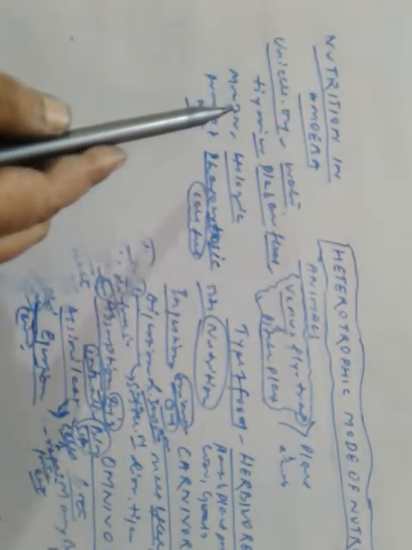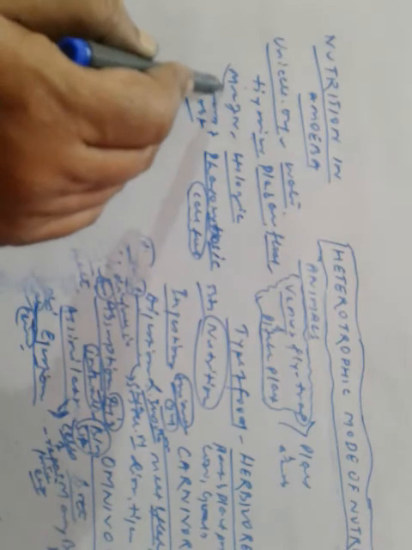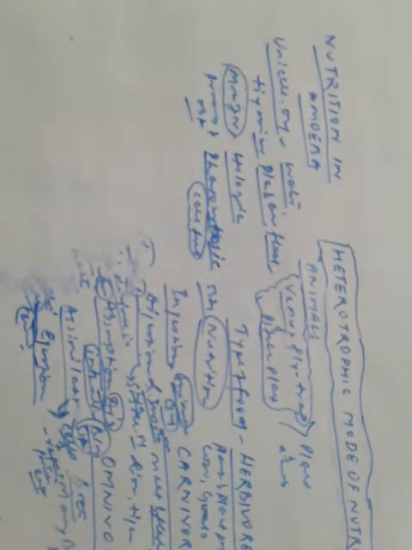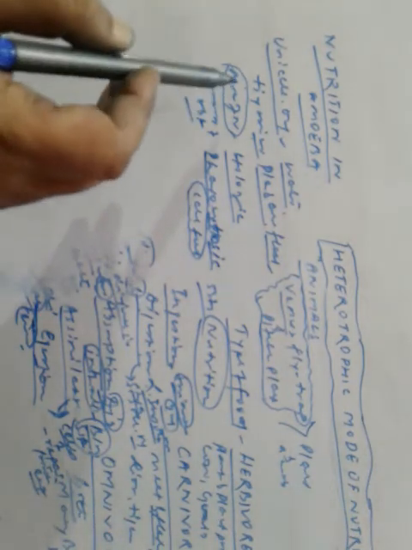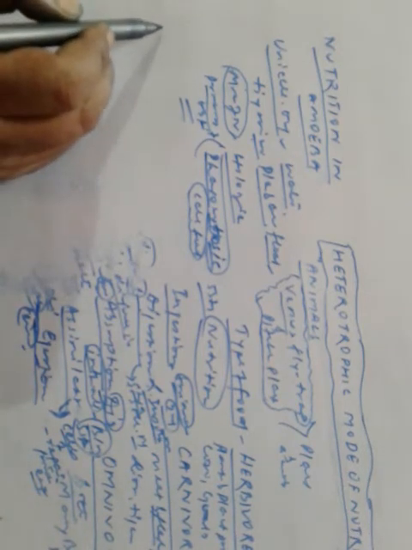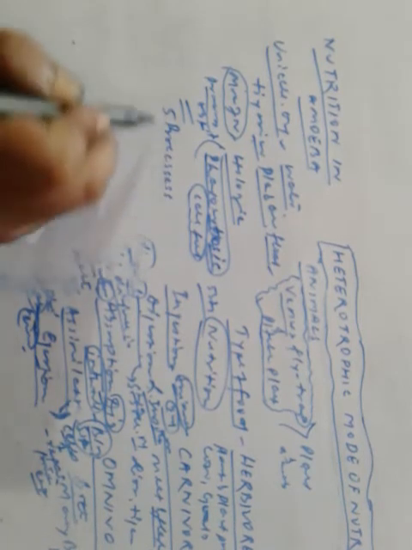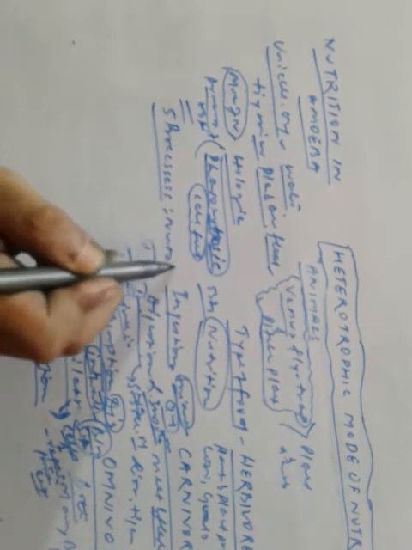So amoeba is a unicellular organism which lives mainly in water, and they eat tiny microscopic plants and animals that float on water. The mode of nutrition is holozoic, that they take in solid food and convert it into smaller pieces so that it can be digested and absorbed by the body. And the process of obtaining food is known as phagocytosis, which is self-feeding. Now, 5 processes are concerned with nutrition. What are those? Ingestion, digestion, absorption, assimilation, and egestion.